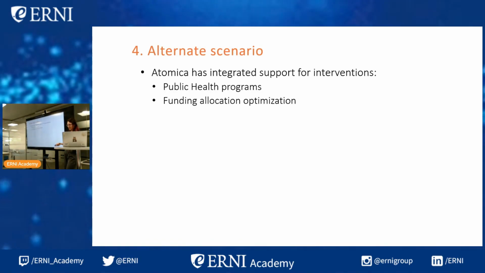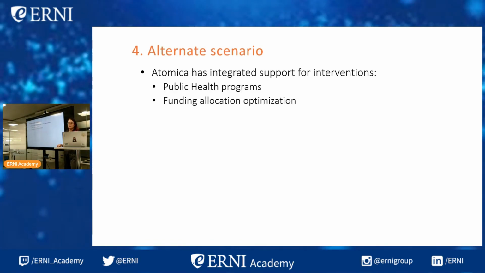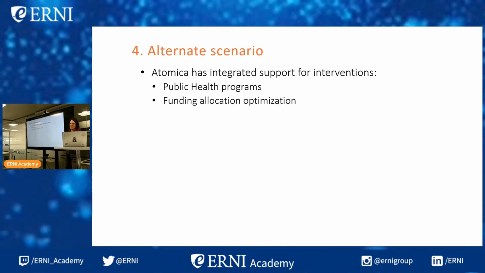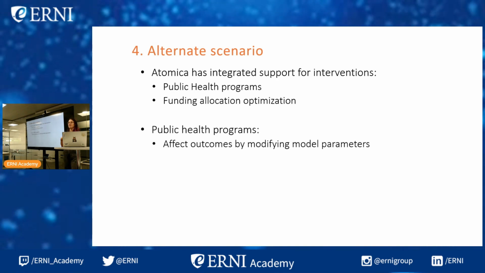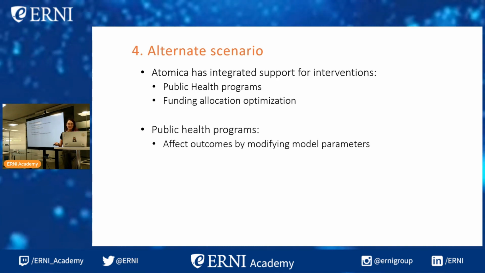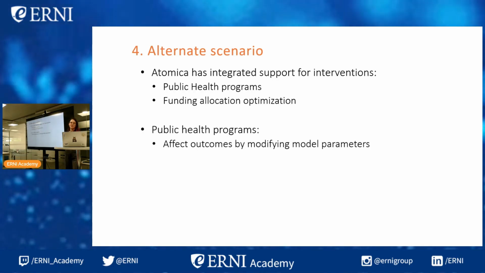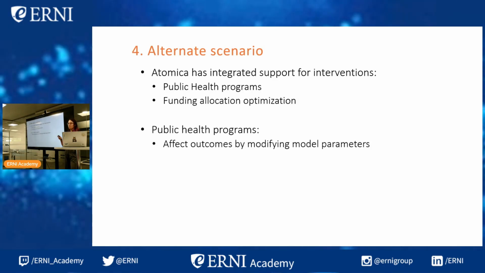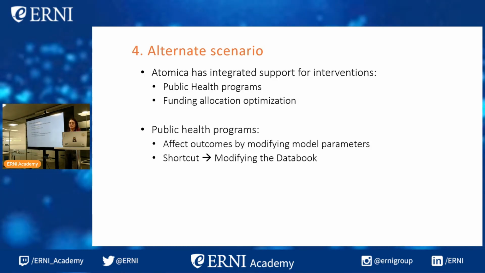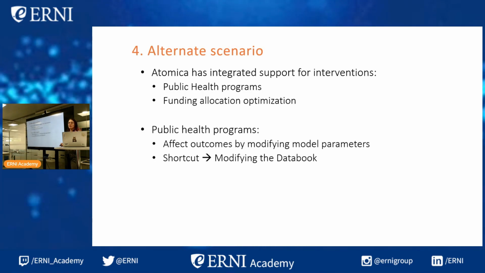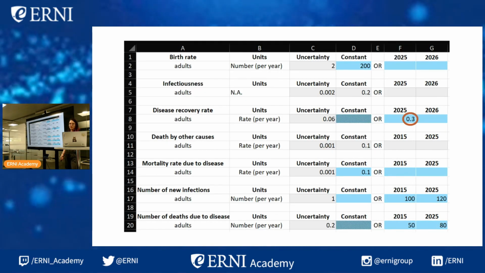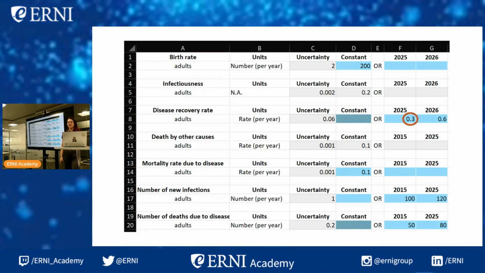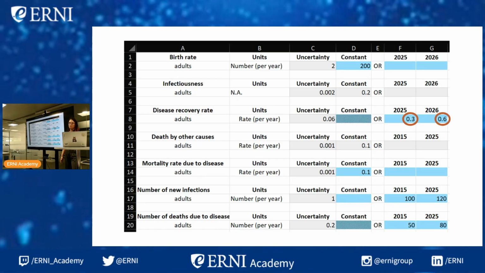And now the alternate scenario. Atomica has integrated support for interventions, including public health programs and funding allocation optimization. However, today I won't really have time to go into depth because there's a lot of detail. But basically what you need to know is that these public health programs affect outcomes by modifying model parameters under certain conditions. So we're going to take a shortcut by modifying the data book directly. We're going to go here to the disease recovery rate, which was initially 0.3. And in 2026, we're going to double the disease recovery rate.